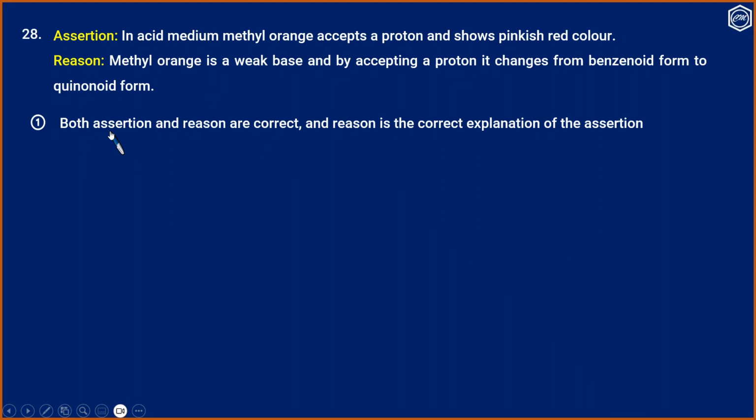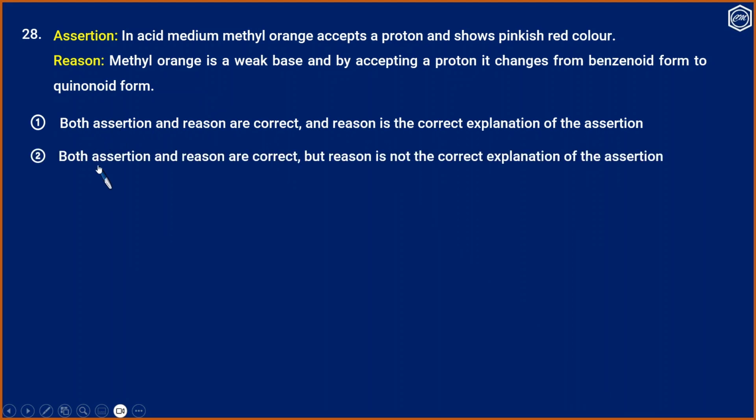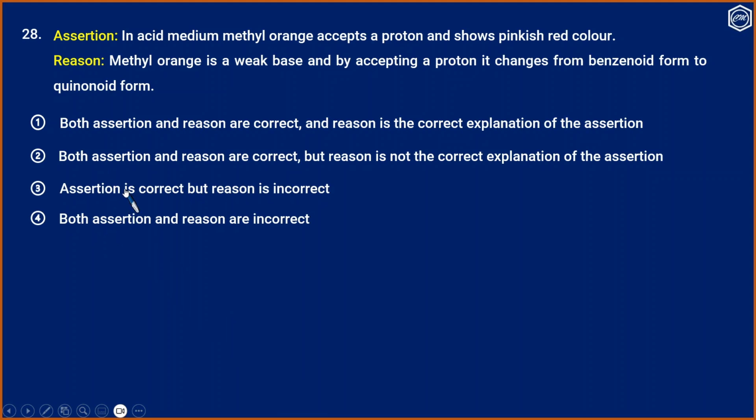Both the assertion and reason are correct, and reason is the correct explanation of assertion. 2. Both assertion and reason are correct, but reason is not the correct explanation for assertion. 3. Assertion is correct, but reason is incorrect. 4. Both assertion and reason are incorrect.